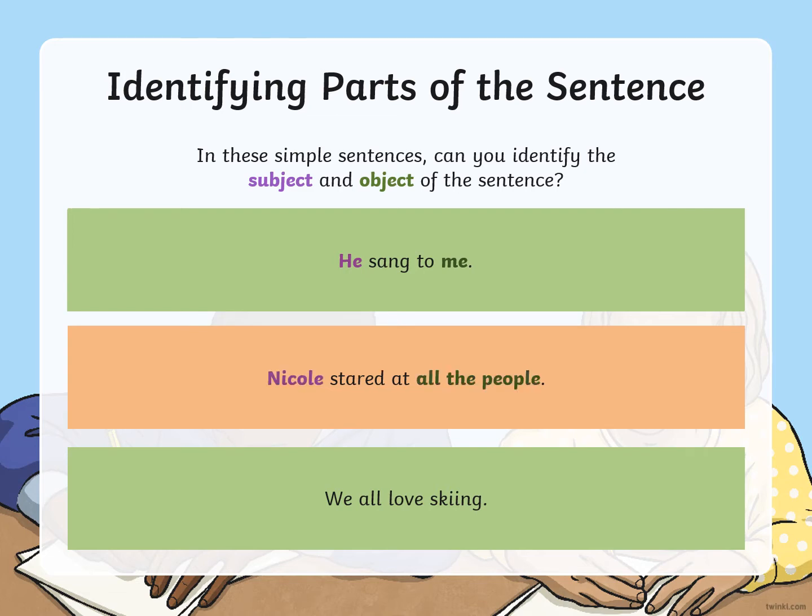Nicole is the subject, so Nicole there is the person, whereas he was a pronoun in the last sentence, and all the people are the object. And then the last one, we all, so again it's a pronoun, and then love skiing. Love is the verb, so the object comes directly after the verb, which is skiing.